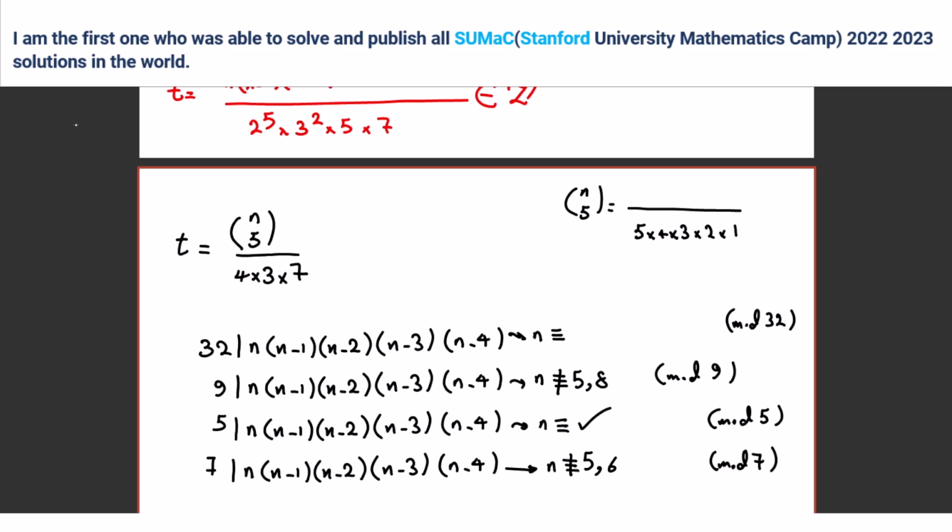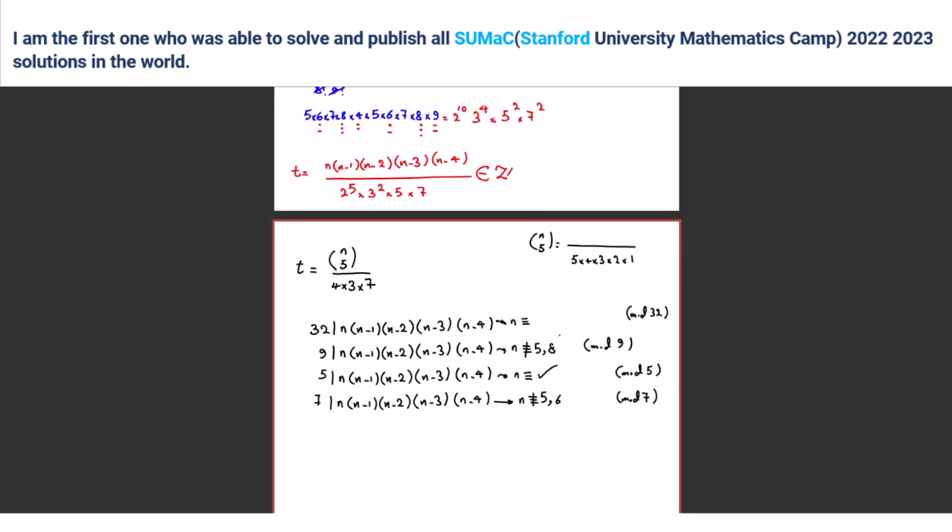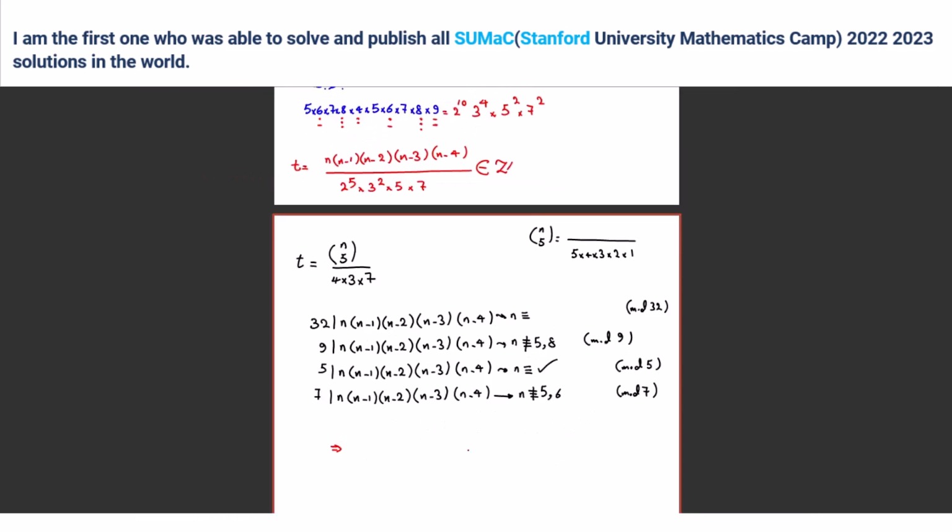We should check it. What do you mean? So I look through all of them, you mean? Yes, because if we calculate them, then we can find n mod what number? 32 times 9 times 5 times 7. No, not times 5, because for 5 all of them are good, right? We don't need to focus on this. So 7 times 9 times 32 is what? Yeah, I'm calculating it. It's 2016.